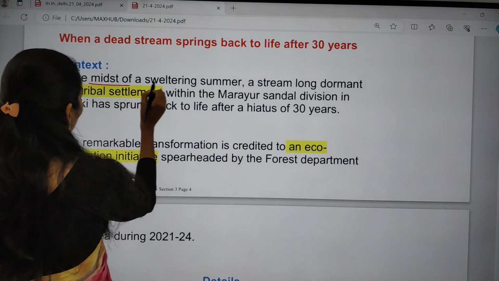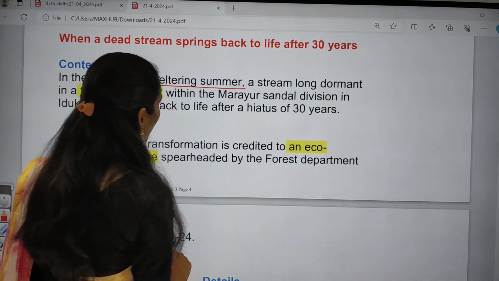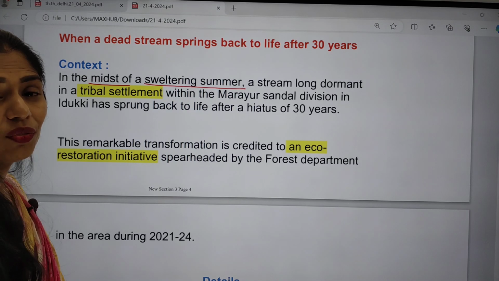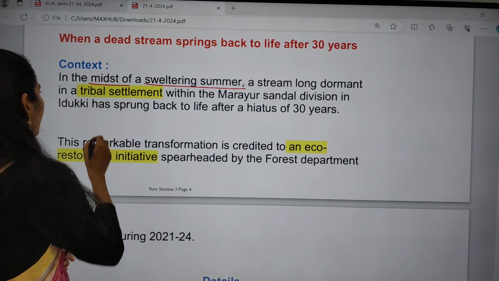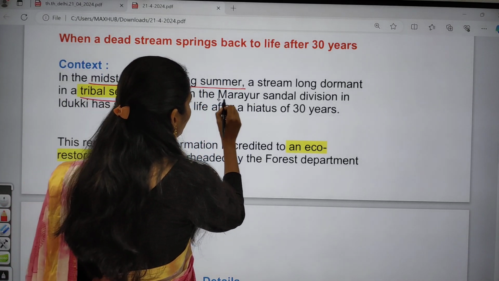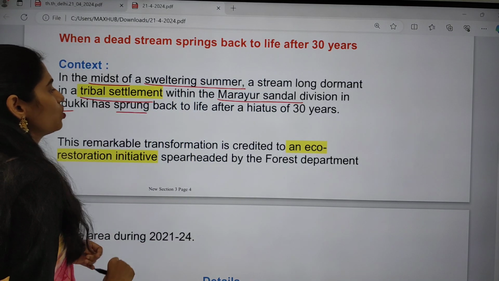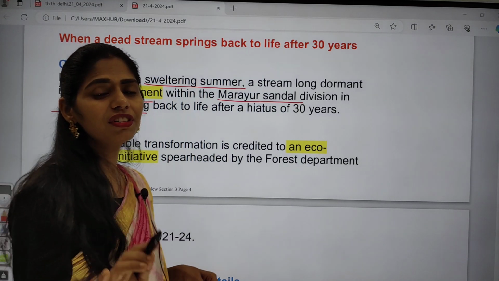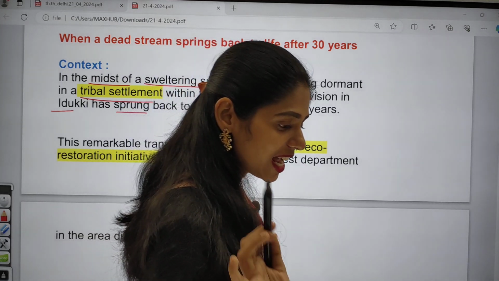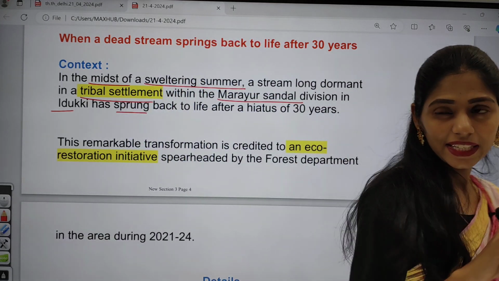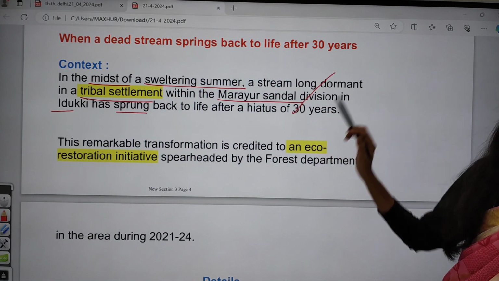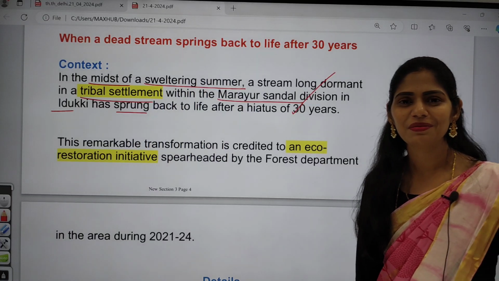In the midst of a sweltering summer, that means high temperature, a stream which was long dormant in a tribal settlement within Marayur Sandal division in Idukki has sprung back to life. After 30 years, you can imagine, after 30 years this spring came back to life. What a miracle.